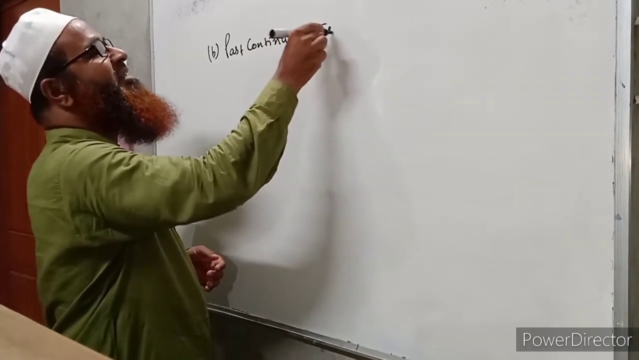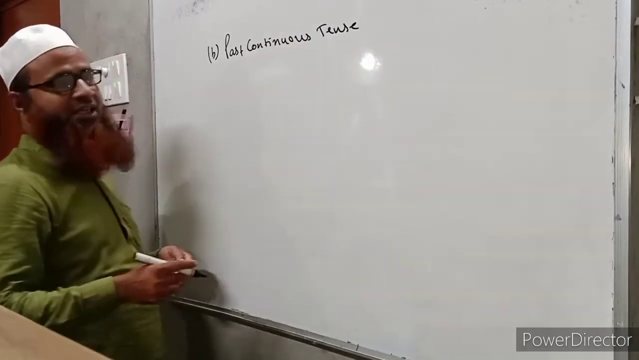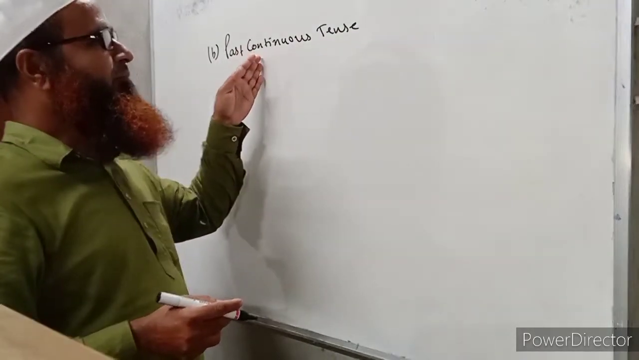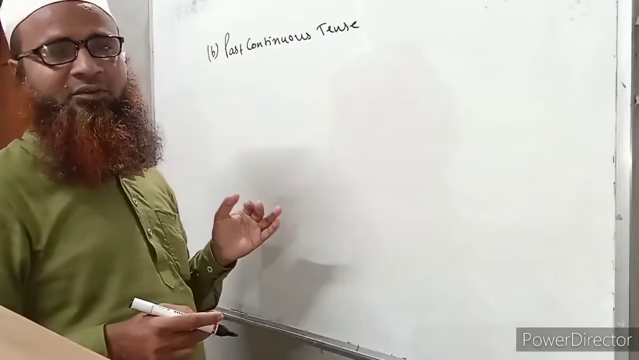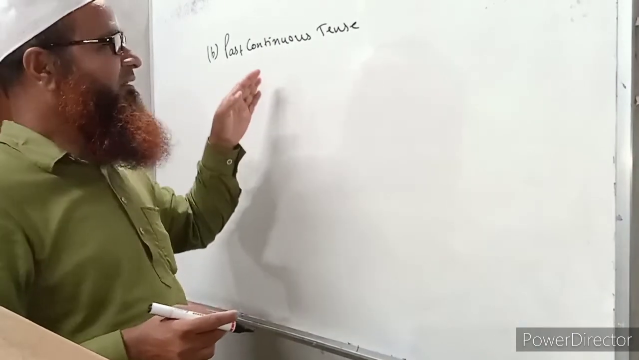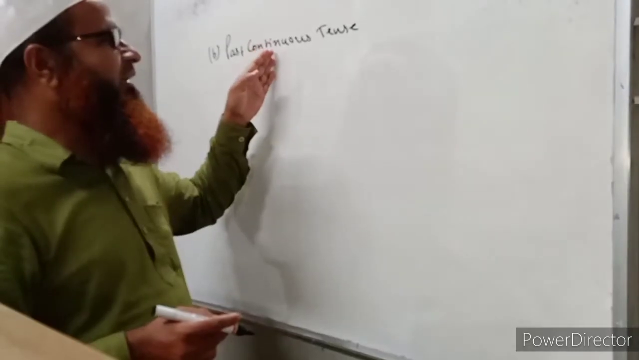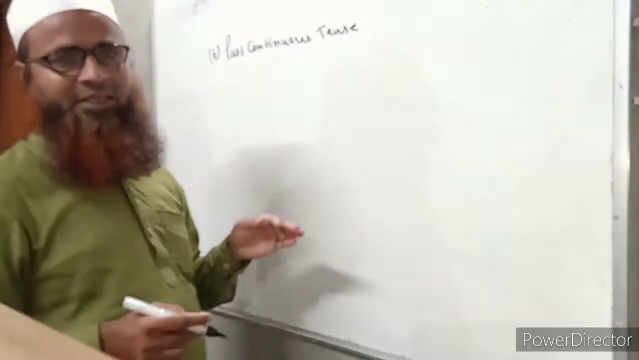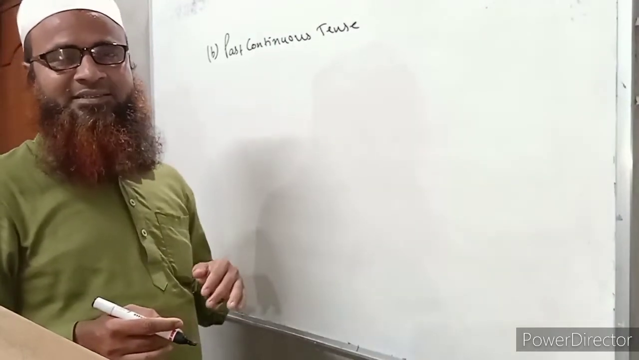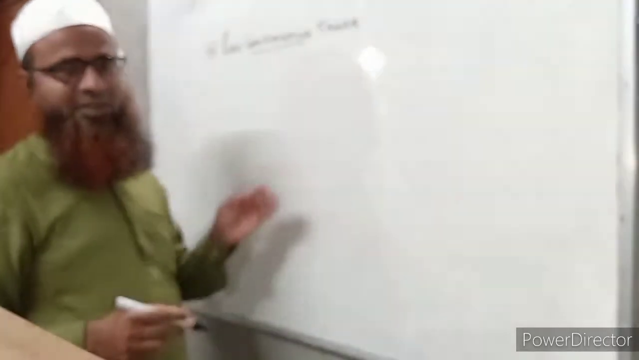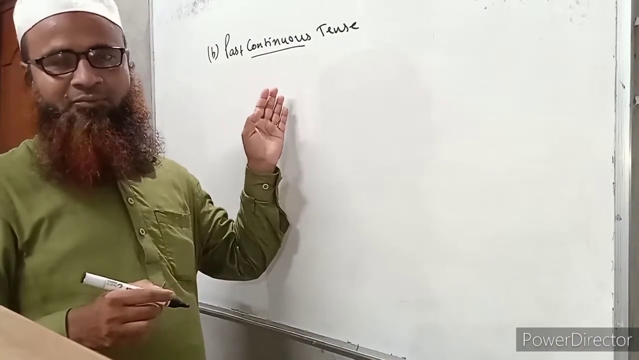C-O-N-T-I-N-U-O-U-S. Continuous tense. Here I am telling you that most of the students make a mistake in the spelling of continuous. Sometimes it is seen that some of the students write C-O-N-T-I-N-O-U-S. The U is dropped by some of the students. So please note the spelling today. I am giving emphasis on the spelling of continuous.